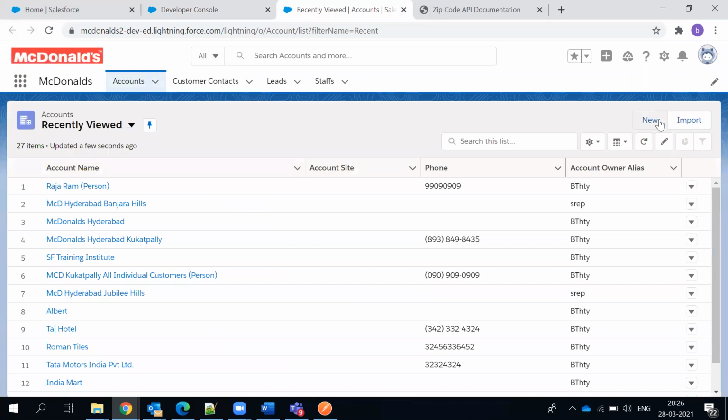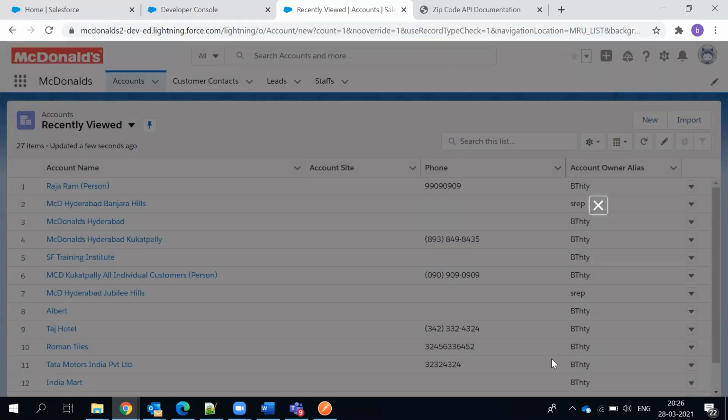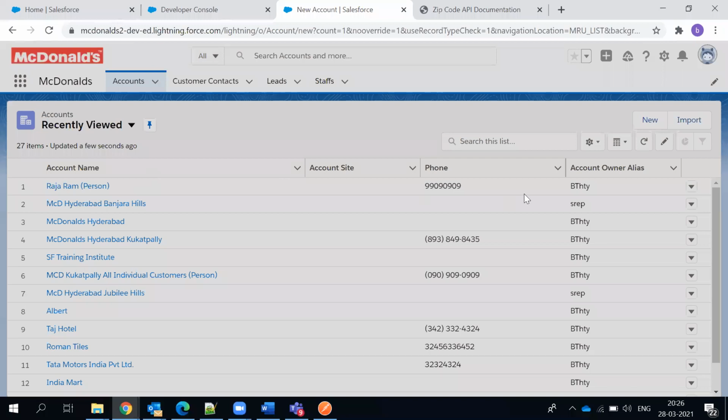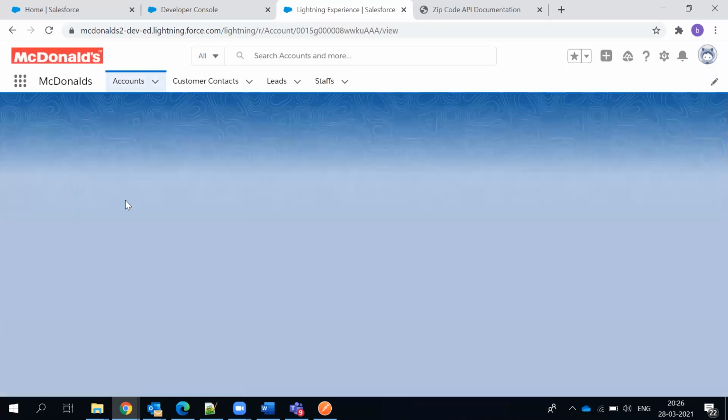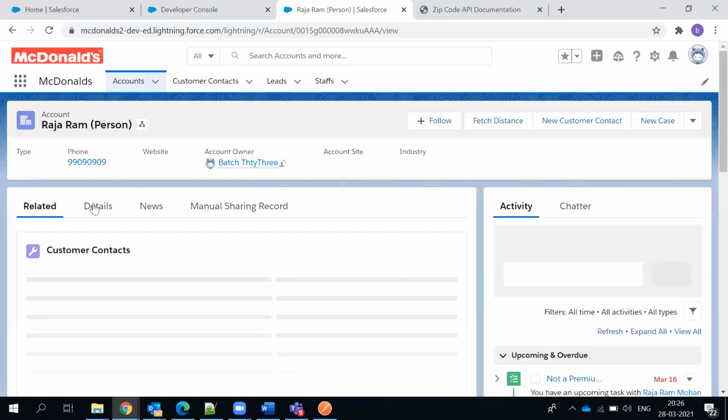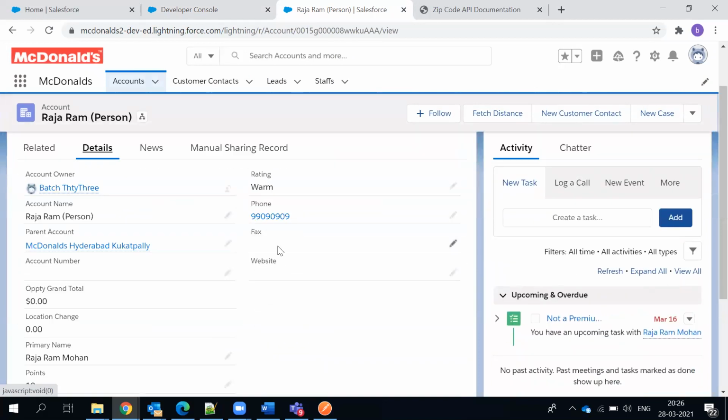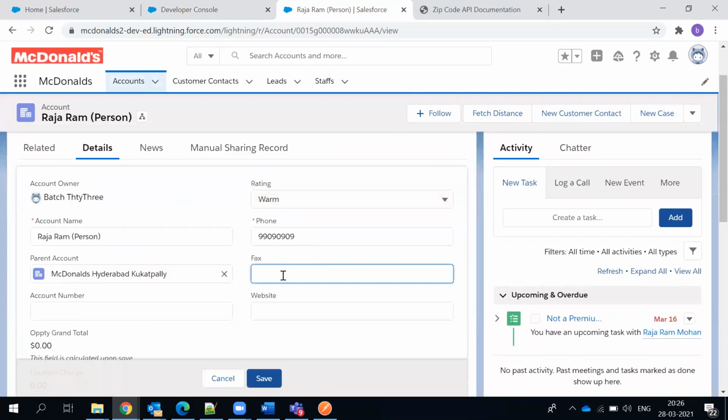So let's say this is an account you're doing it. Either you're trying to create a new record, or you're trying to modify some existing record. For modifying, whatever the field you're changing, let's say fax is not our concern. You're trying to modify some number here, which is about to save. When you're trying to modify the same record, we say it is a before update. This is for modify. If you're trying to create a new record, that's a before insert.